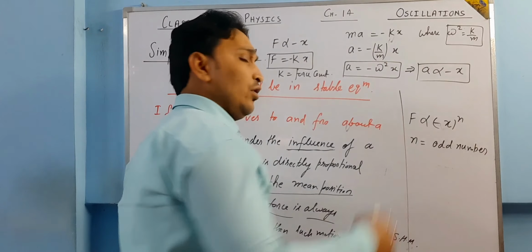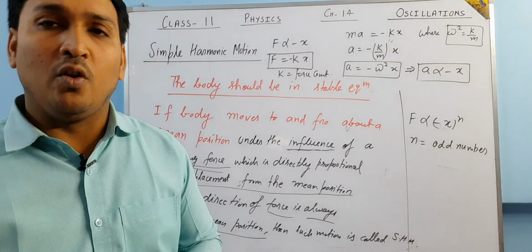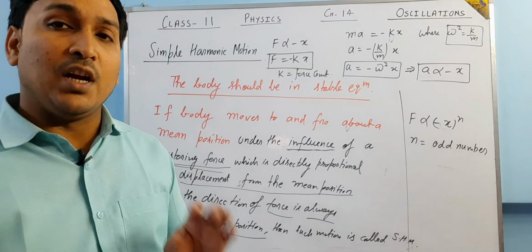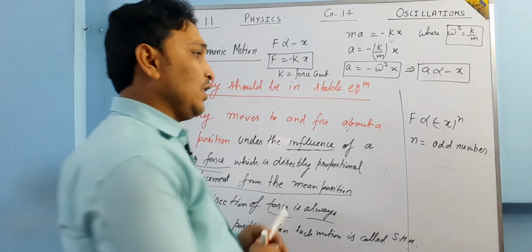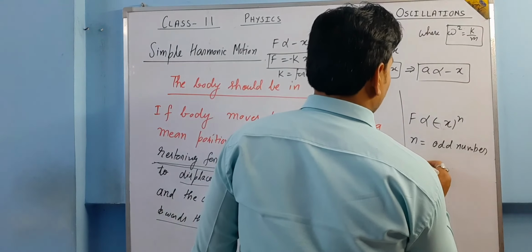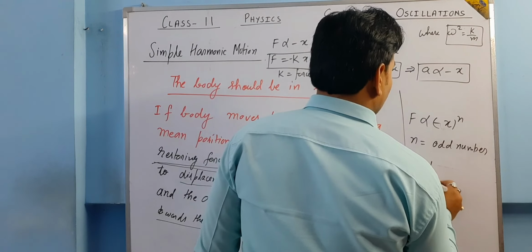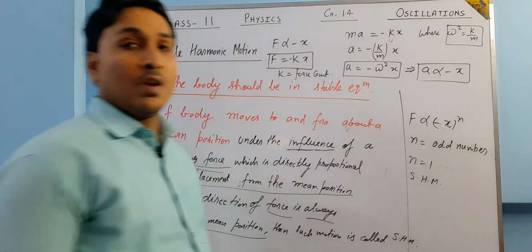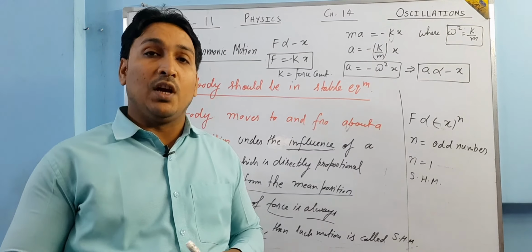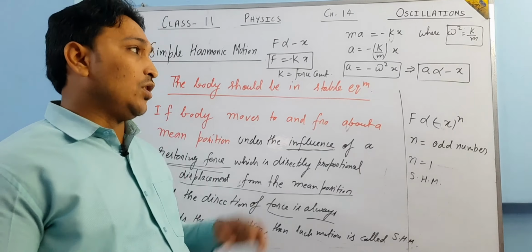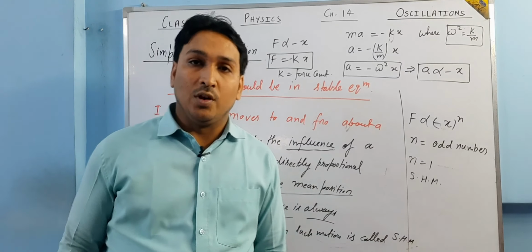All of these represent a harmonic motion. But if n is equal to 1, the motion is said to be simple harmonic motion. So this is the basic definition of simple harmonic motion.